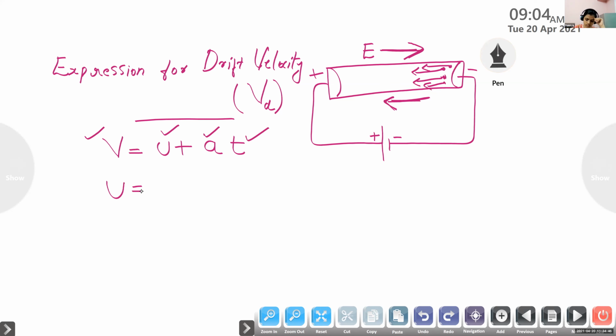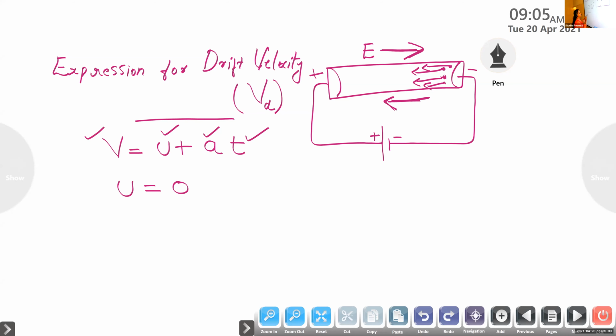That is our normal case. Even in the absence of electric field, since the electrons are in random motion, the average velocity of the electron is equal to 0. So here we can say the initial velocity U is equal to 0.